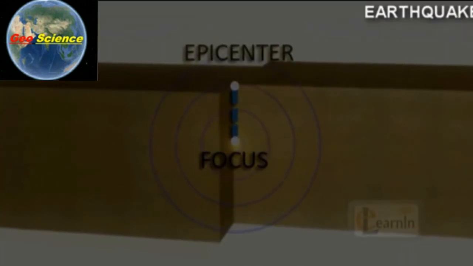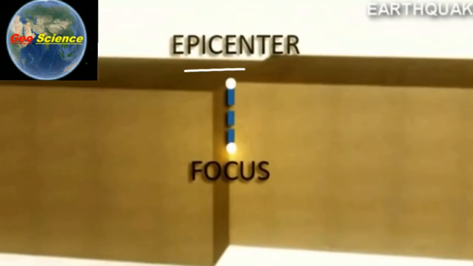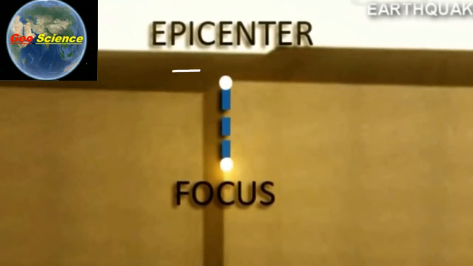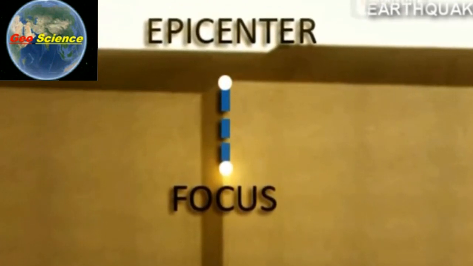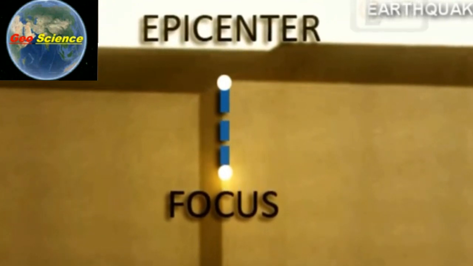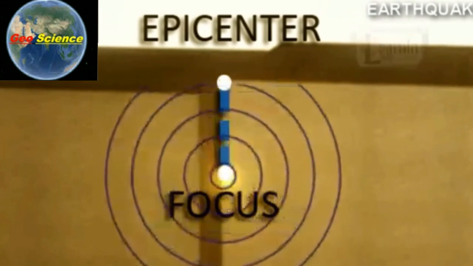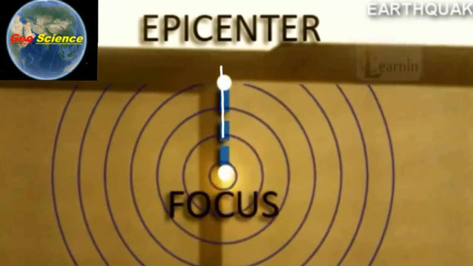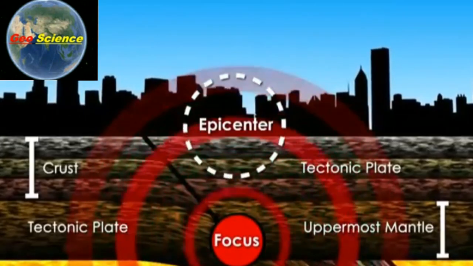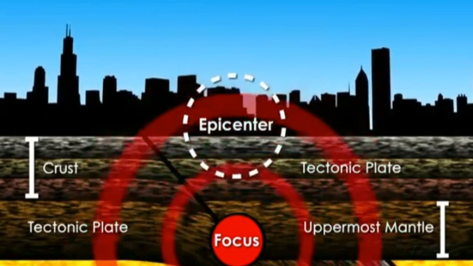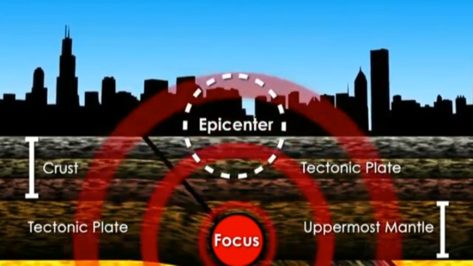Second is epicenter. The point lying vertically on the Earth's surface directly above the focus is called the epicenter. In the epicenter, the shaking is most intense. The intensity gradually decreases outwards.